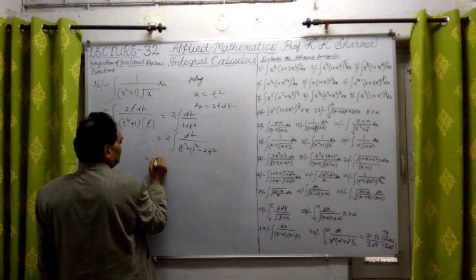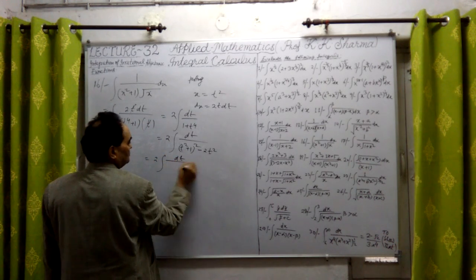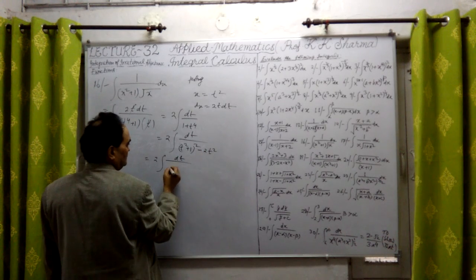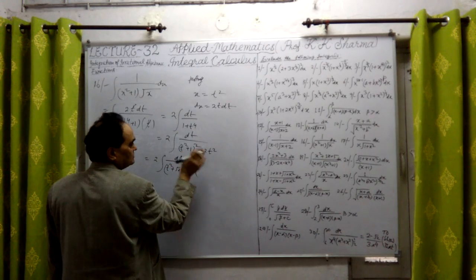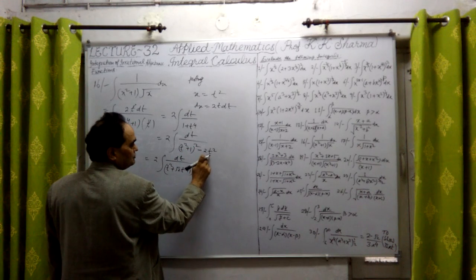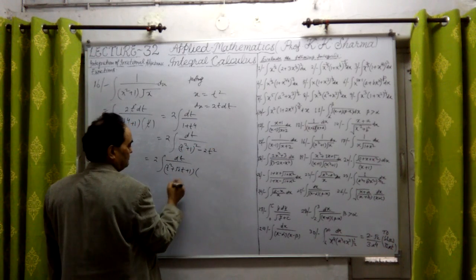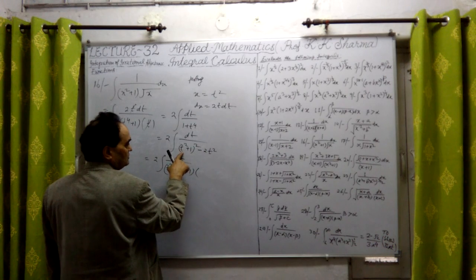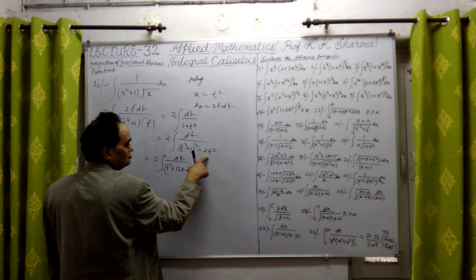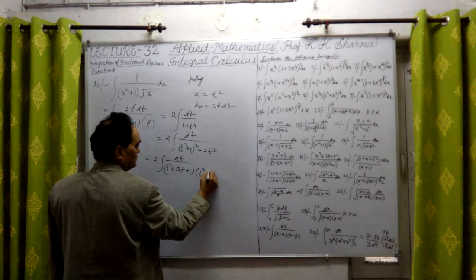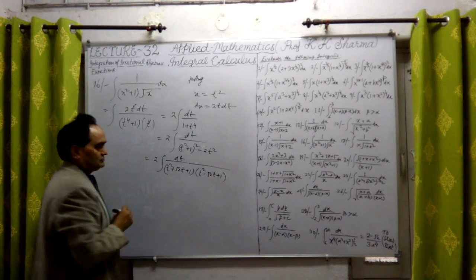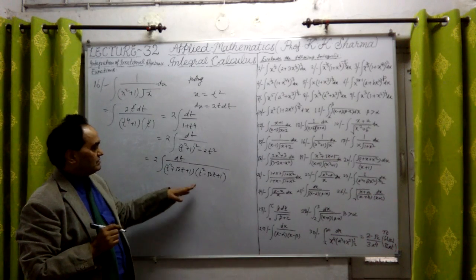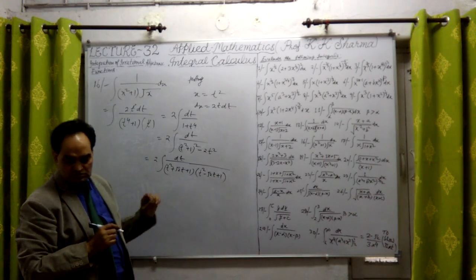So we can write it as further dt upon under root 2t, which will be t square plus under root 2t plus 1, in a bracket, a square minus b square, where b square is under root 2t whole square. This will be t square plus 1 plus under root 2t, and t square minus root 2t plus 1, in 2 parts.